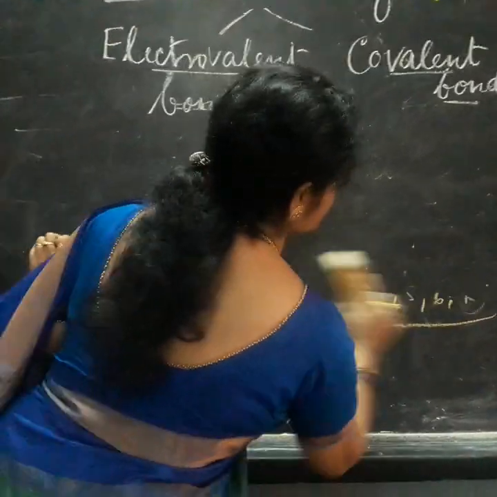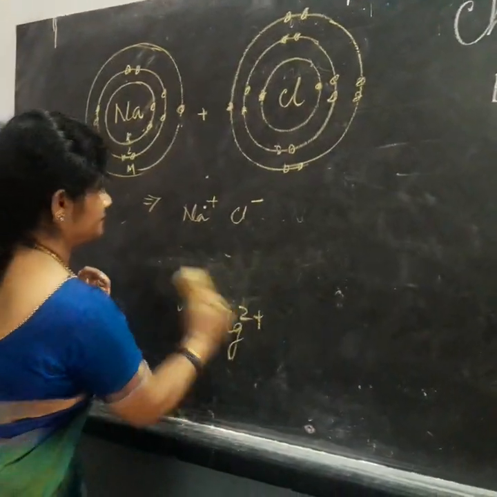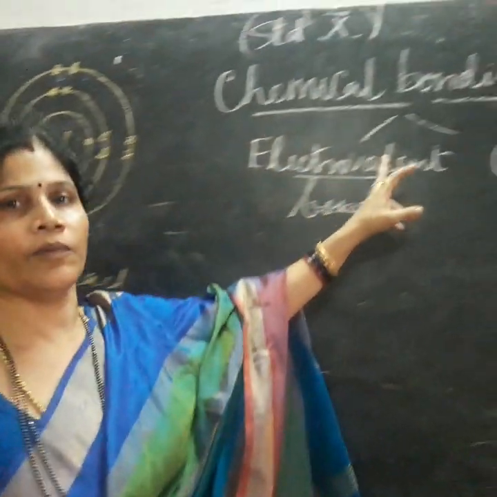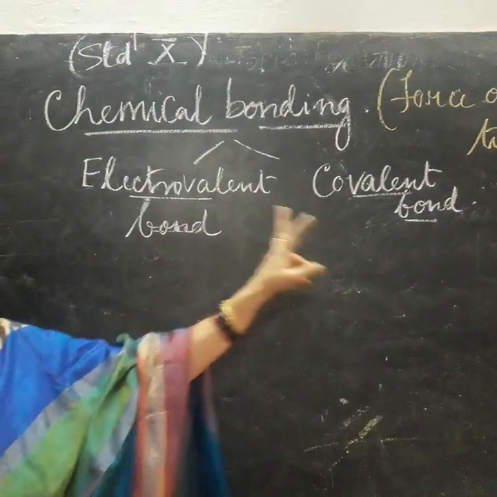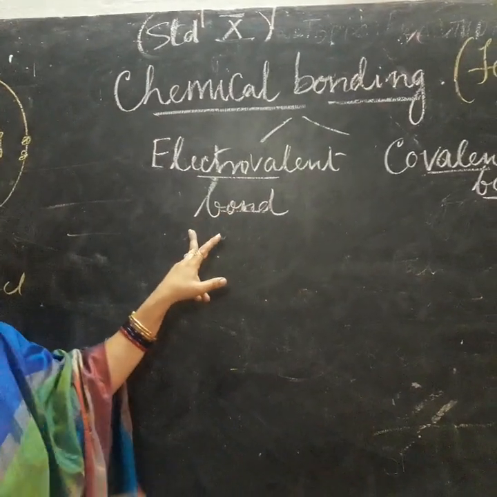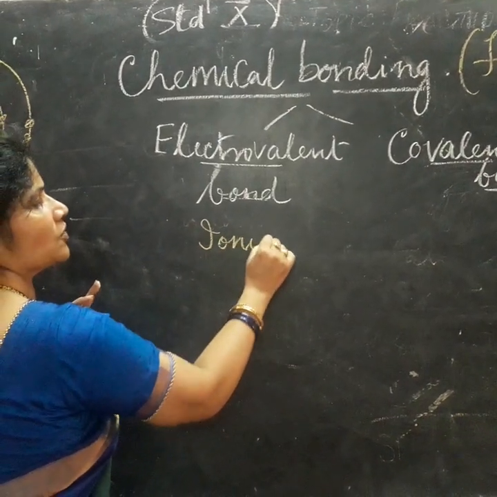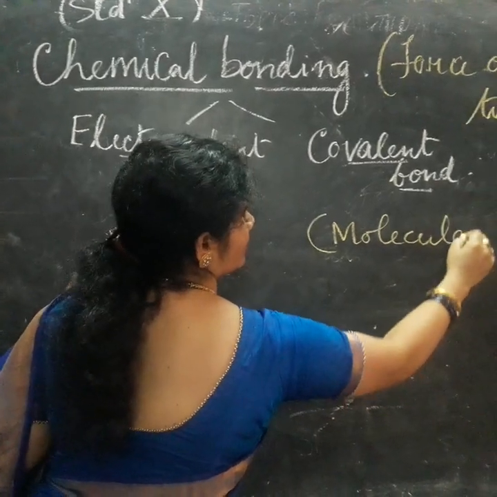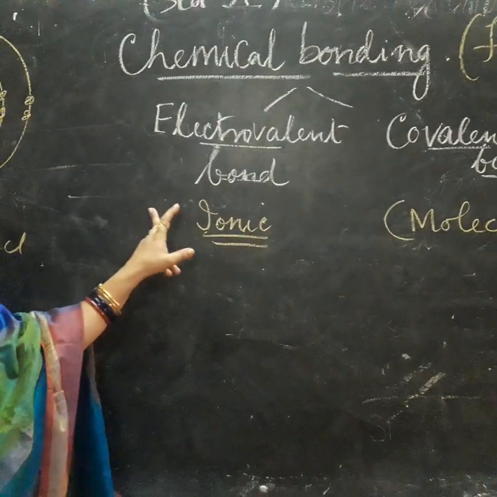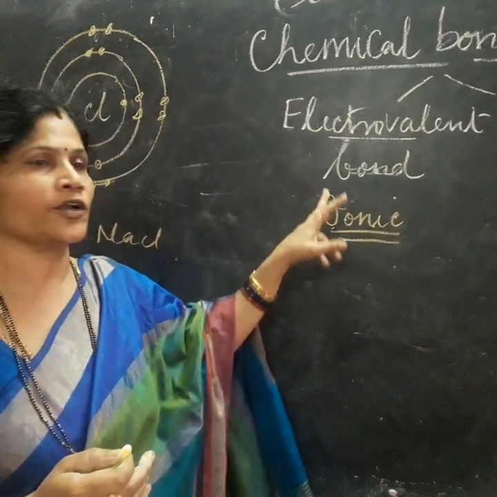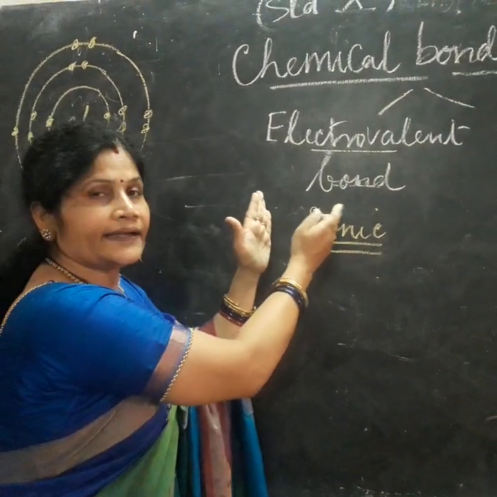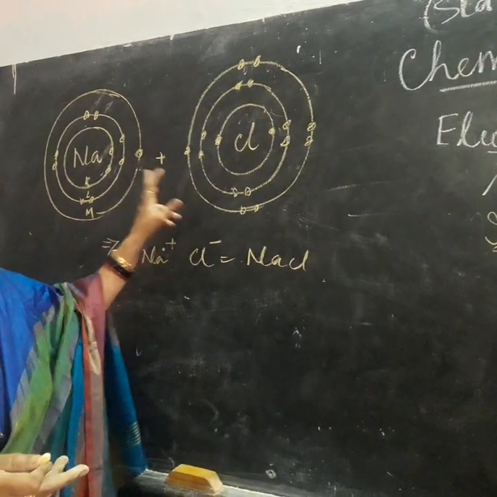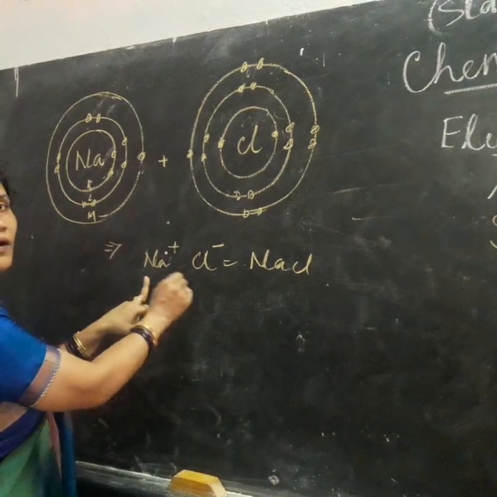Now, let's see, there are 2 types of chemical bonds. One is electrovalent bond, the other is covalent bond. Electrovalent bond is also called ionic bond. Covalent bond is also called molecular bond. Why is it called ionic bond? Because during the formation of an electrovalent bond, ions are formed. In the case of sodium and chlorine, it results in the formation of sodium ion and chloride ion.